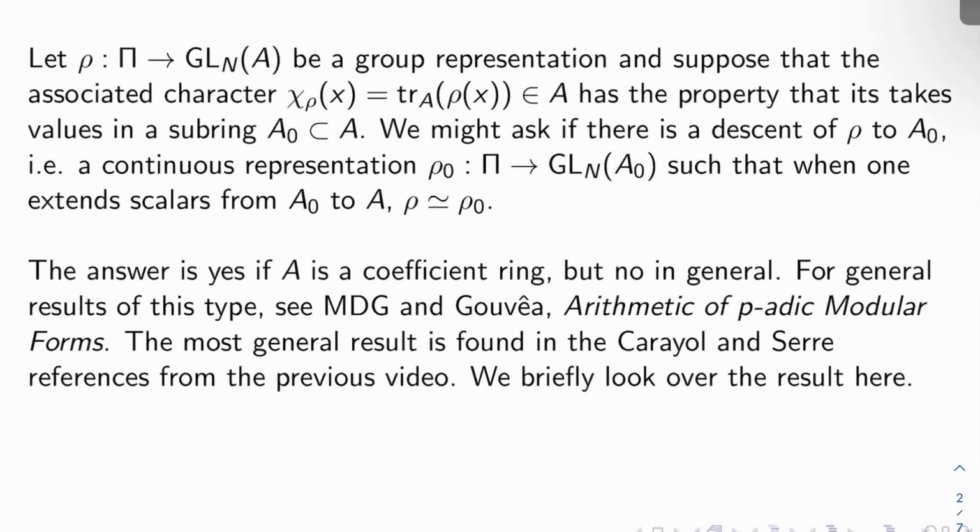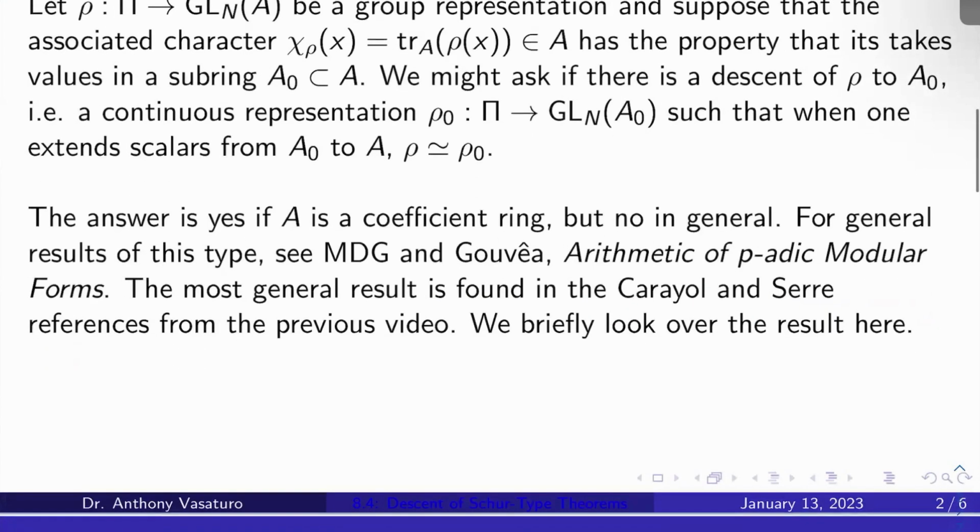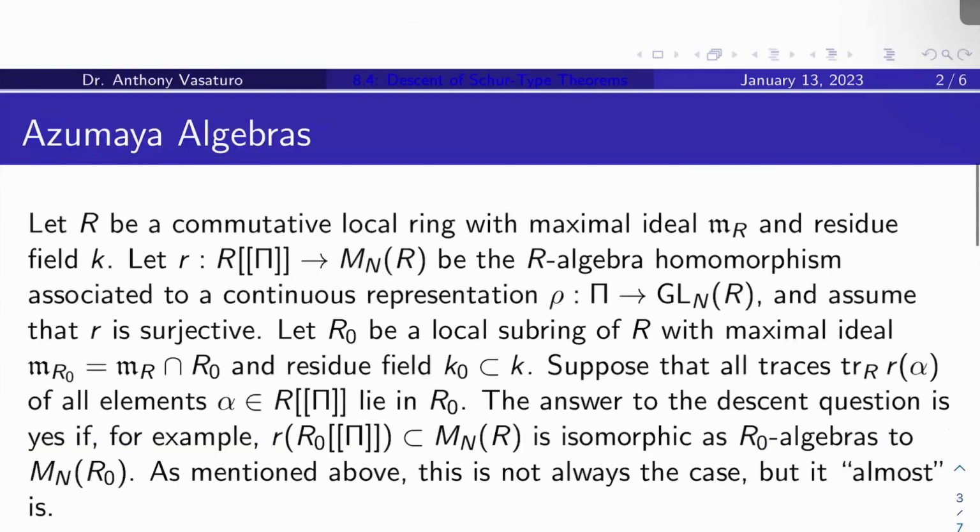The answer is yes if A is a coefficient ring, which is what we will be dealing with, but it's no in general. If you want general results of this type, you can see Mazur's original deformation theory paper. You can also see Gouvêa's arithmetic of p-adic modular forms. The most general result, the positive result, is found in the Carayol and Serre references from the previous video, but we're going to just look at that result here today. We're going to give a quick overview of it.